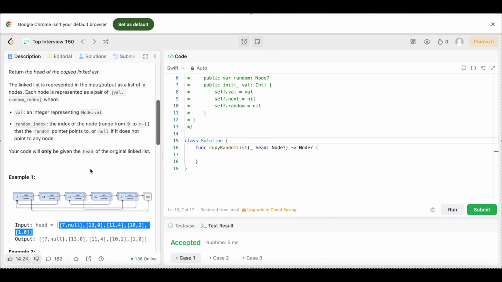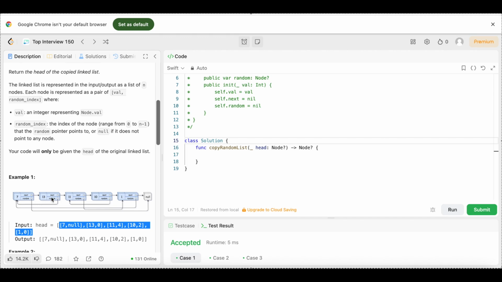And that's where it gets a little tricky because, say in this case, where we're looking at example 1 here, the third node's random pointer points to the fifth node, because remember, these random pointers can point anywhere. See, we have the next pointers, which go just next like a regular list node. But we also have these random pointers, where the first random pointer doesn't point to the next node. It points all the way to null.